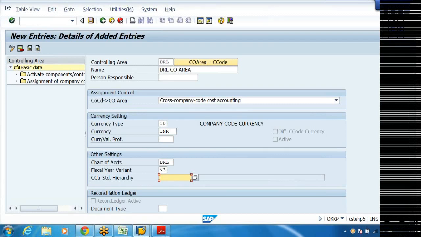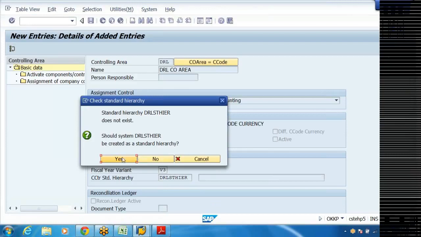So I'll take DRL standard HIER, so DRL standard hierarchy. Save it. Say yes. The system is asking, shall I create this?